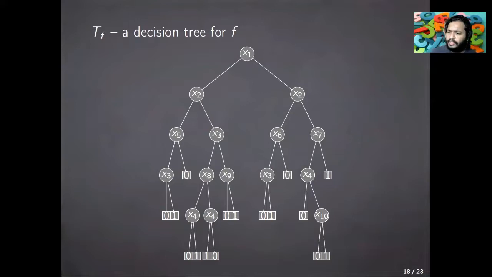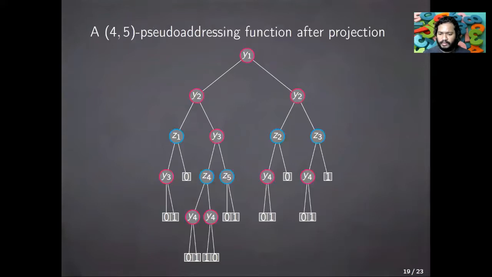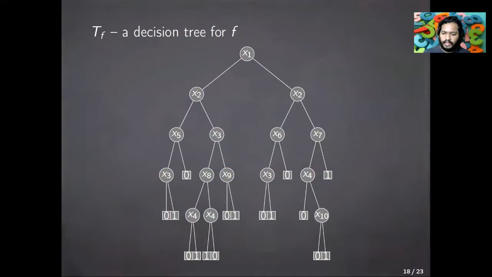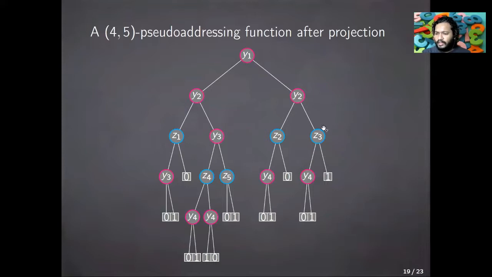So let's take a decision tree for a function f. This is a truly n-variate function. The number of variables here is 10. And we'll show that there is a projection. So when you pass through a projection, what do you get? So first of all, some paths will disappear. So for instance, the rightmost path at the bottom from x4 to x10 to the leaves, they become redundant under this projection and therefore they disappear. That's okay.